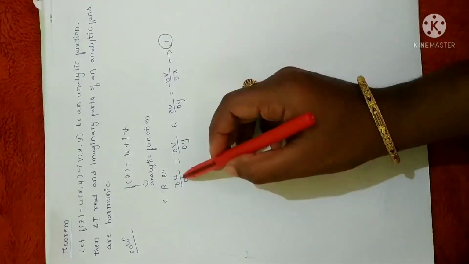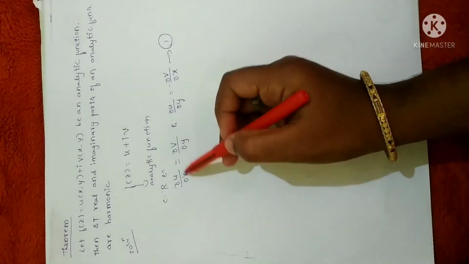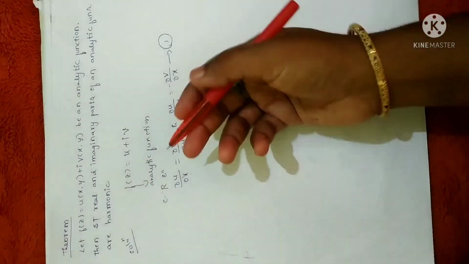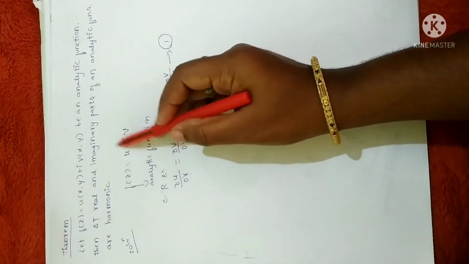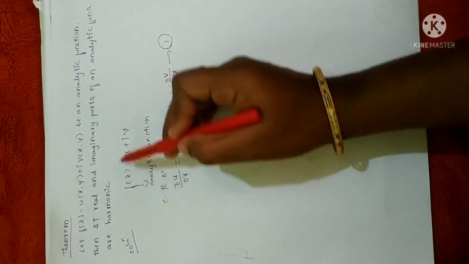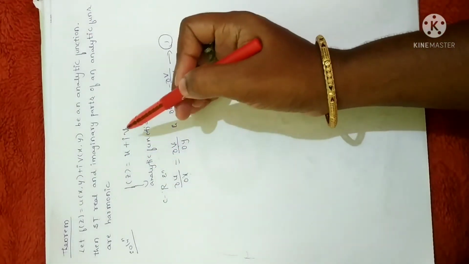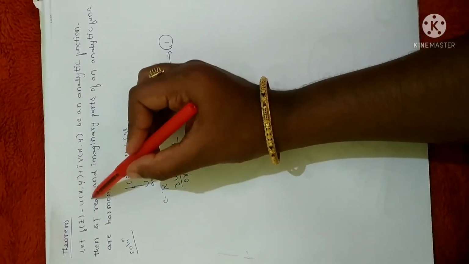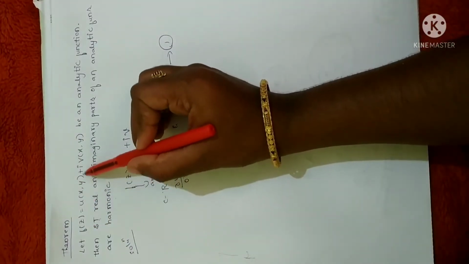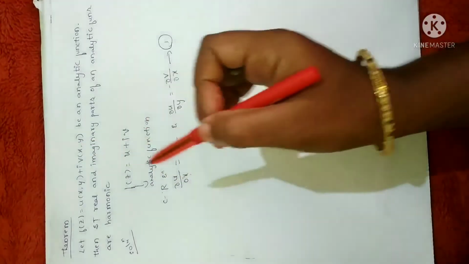Fine. Since u and v are real, where u is the real part and v is the imaginary part, and separately whenever we satisfy the Cauchy-Riemann equations, it is obvious the separate parts are analytic. Since f is analytic, I can say u is also an analytic function, v is also analytic. But the difference is here, u is a function of two variables. u depends on x and y, and v is also depending on x and y.